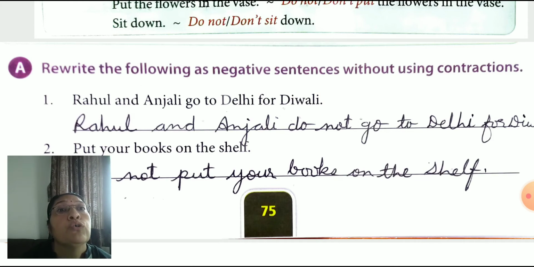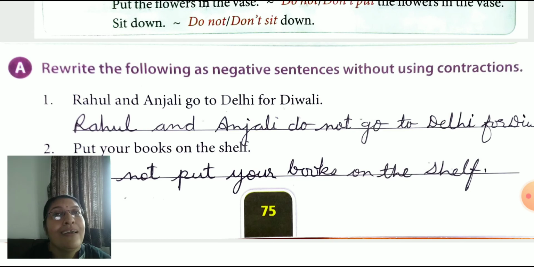So we have to use here do not. Rahul and Anjali do not go to Delhi for Diwali. Why do we use do not here? Because Rahul and Anjali are plural, third person plural in present tense. So we use do not, more than one. It's plural. Understand now?